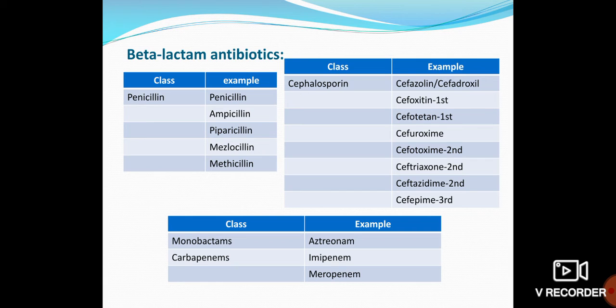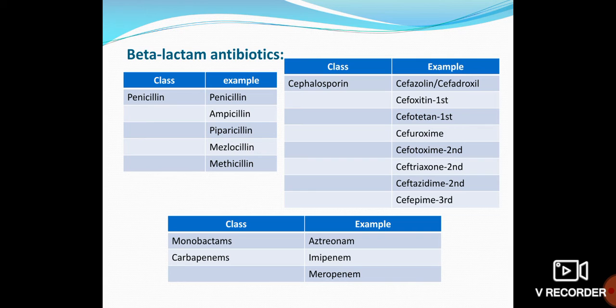In these beta lactam antibiotics there are also generations: first level, second level and third level, based on dose. First level means low dose. If the first level with low dose is sensitive, then you need not go for the second level or third generation of the antibiotic.